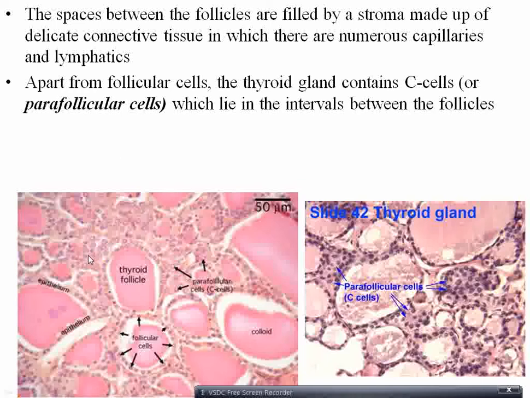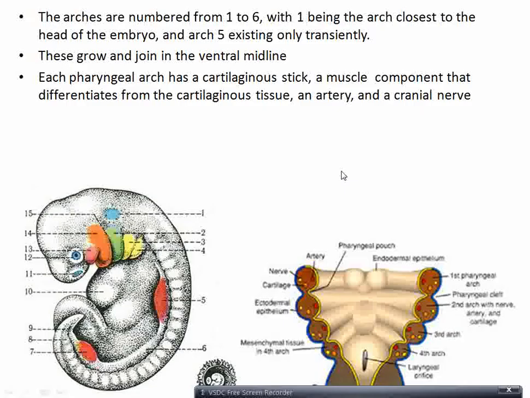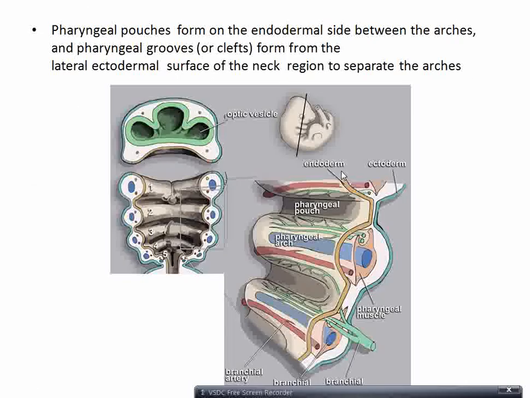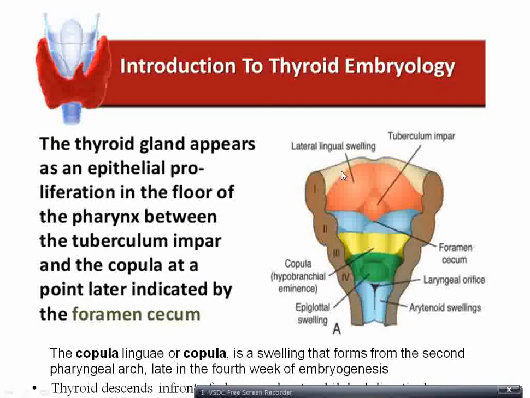Apart from the follicular cells, the thyroid gland contains C cells. So this is one follicle. Between the follicles there are C cells or parafollicular cells, which are lying in the interval between the follicles. As we can see here, parafollicular cells, C cells. The embryology of the thyroid gland will be taken later.